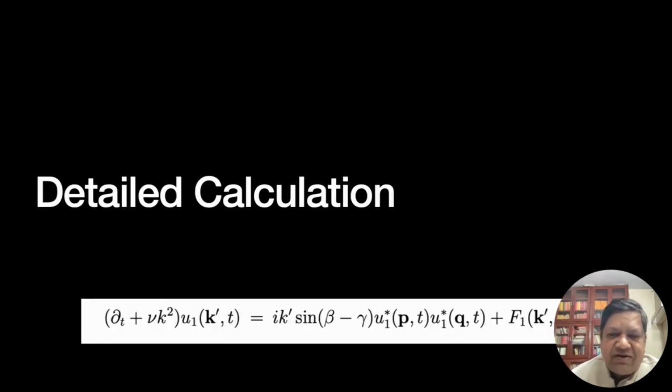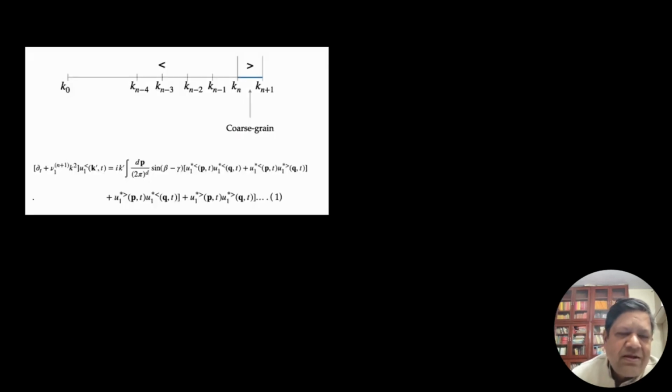Okay, so detailed calculation. Our starting point is this equation, but with a minor modification that this is nu 1. This is the viscosity corresponding to u1.